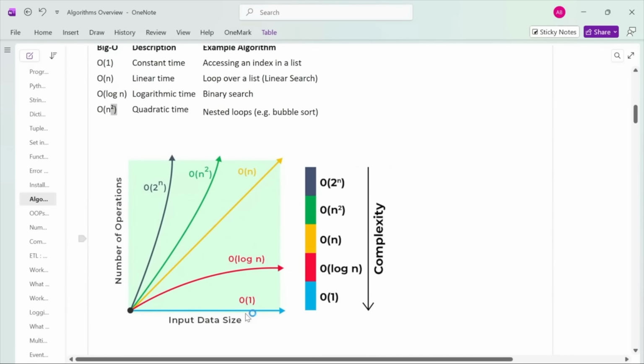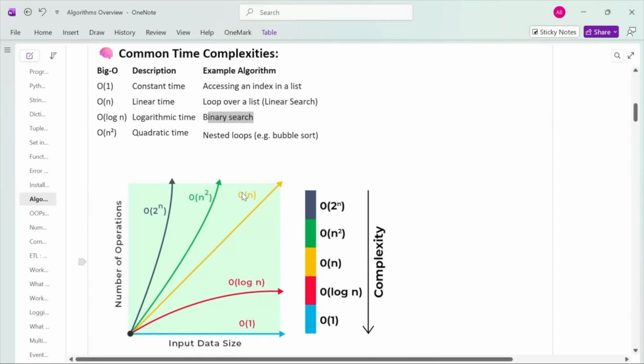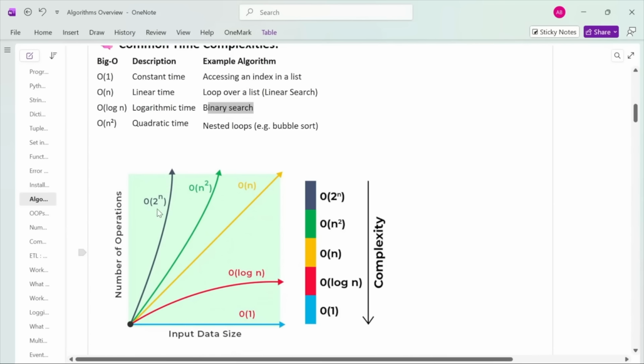If you see, as the input data size is increasing, it is increasing but very slowly, right? As you have a very big size, 1 million, it is almost getting flat, right? So this is your logarithmic time complexity. Example is binary search, right? So there are other types of complexities as well, like 2^n and factorial and all. But these are the main ones that we need to understand. And in fact, O(n^2) also we will be avoiding most of the time. Most of the time our solution should be in O(n). Right? I hope this makes sense.